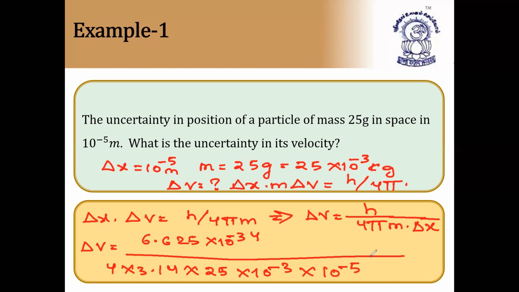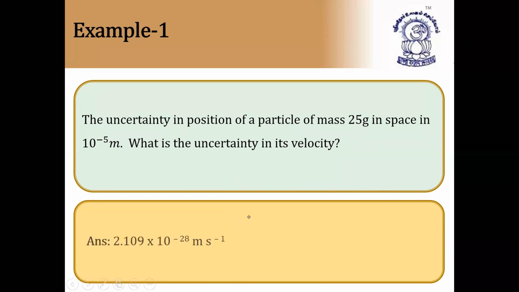So if you substitute this, you will get the answer finally. Delta v will be in meters per second. So the answer is 2.109 into 10 to the power of minus 28 meters per second. I hope this is clear. Next question.